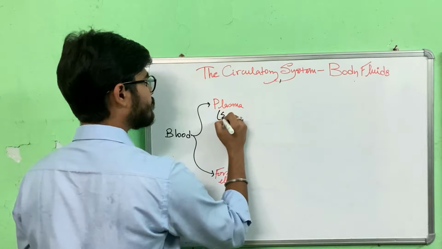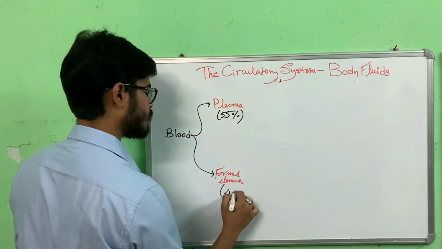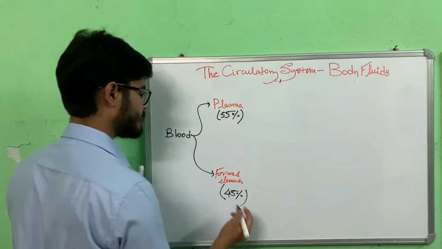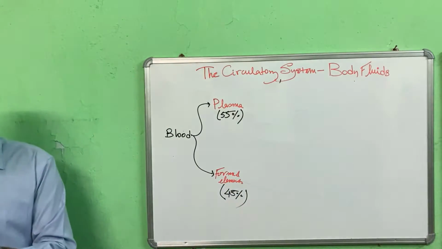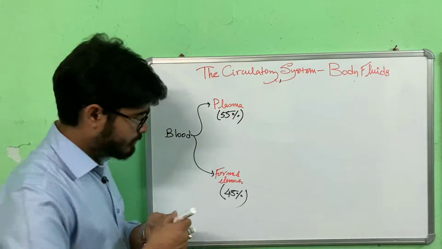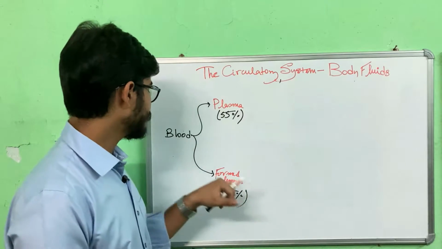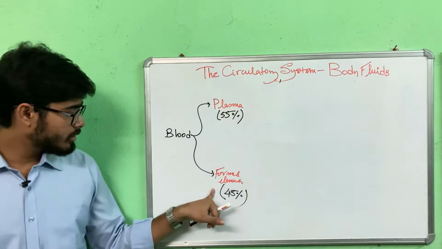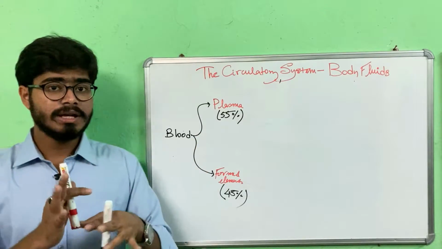Plasma constitutes about 55% of the blood, and the remaining 45% is occupied by formed elements. Now, what is plasma? Okay, let's talk about formed elements first. Formed elements are the cellular components, and various cellular components and proteins present in the blood. They are referred to as formed elements. And plasma is mainly the watery part.